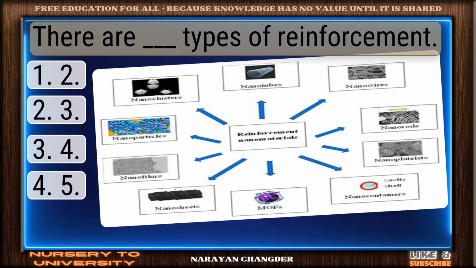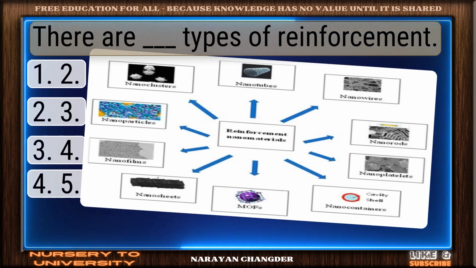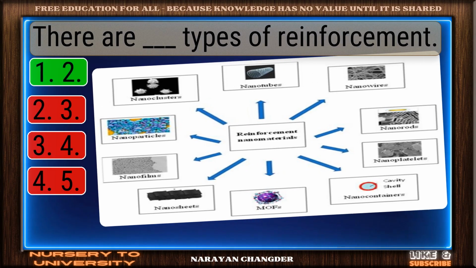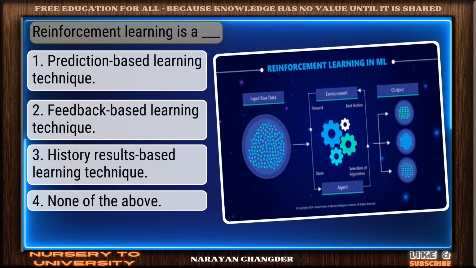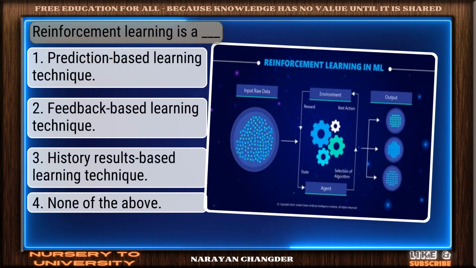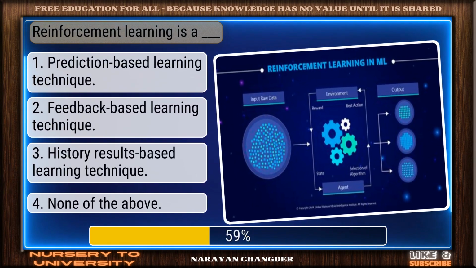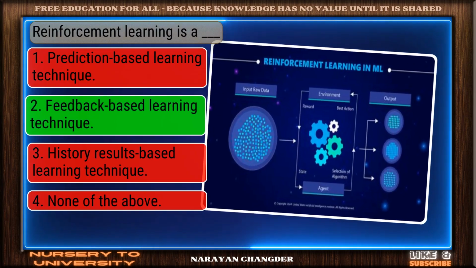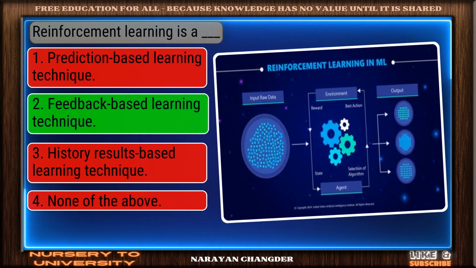Question number 51. There are dash types of reinforcement. Solid response. 2 is a valid choice. Question number 52. Reinforcement learning is a dash. You're right. Feedback-based learning technique is the correct answer.